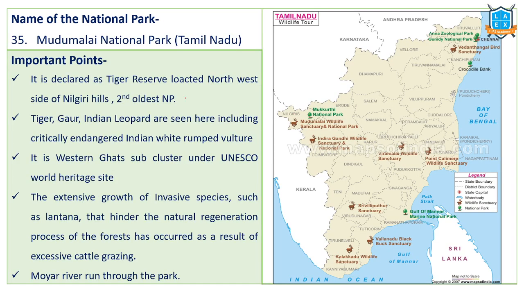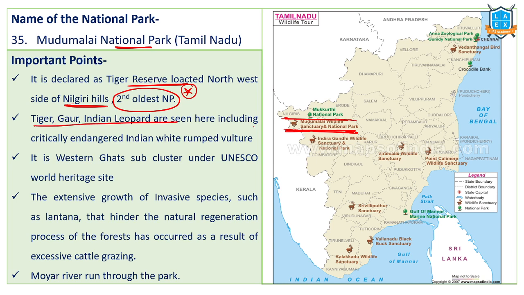Next one, Mudumalai National Park. Important. Mudumalai National Park is located very near the border of Kerala and Tamil Nadu. It is declared a Tiger Reserve. It is located on the northwestern side of the Nilgiri Hills. It is the second oldest national park. The first oldest national park is Jim Corbett National Park. The second oldest national park is this Mudumalai National Park.